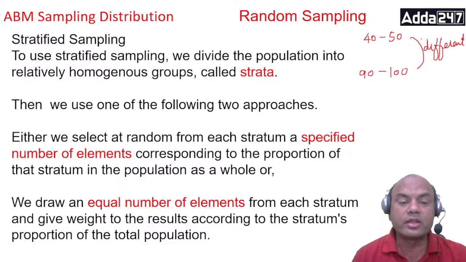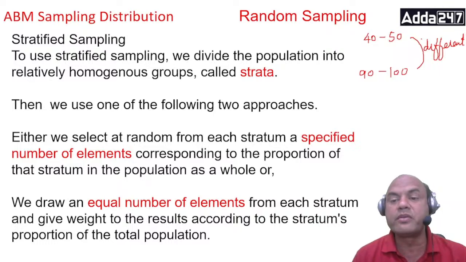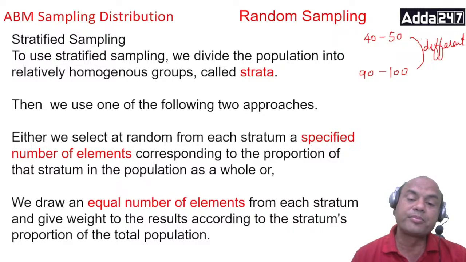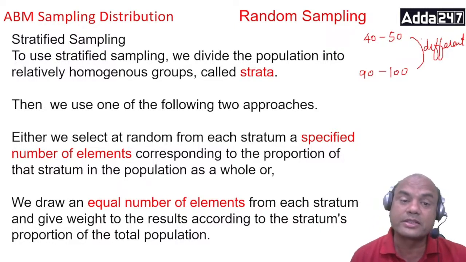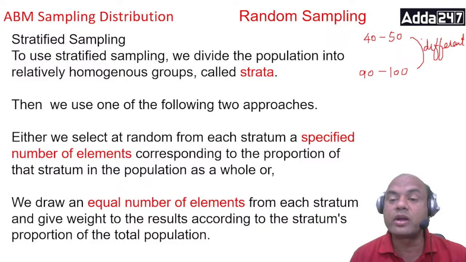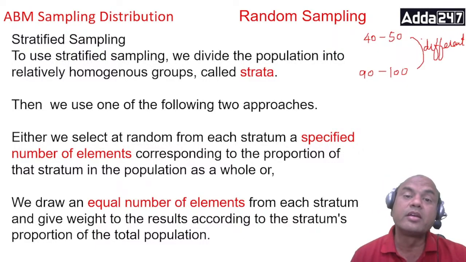Thus, when we use stratified sampling, we use one of the following two approaches. First, we divide them into separate strata. Then either we select at random from each stratum a specified number of elements. Specified means, I may tell that from 90 to 100 we'll select 5 students, from 40 to 50 we'll select 10 students. So I might have already decided, predetermined. Come back to the first definition of sampling distribution. I'll say 90 to 100 I want 5 students, 40 to 50 I want 6 students, 50 to 60 I want 10 students. It will be a determination from my side.